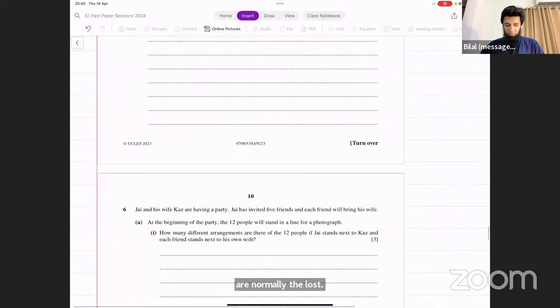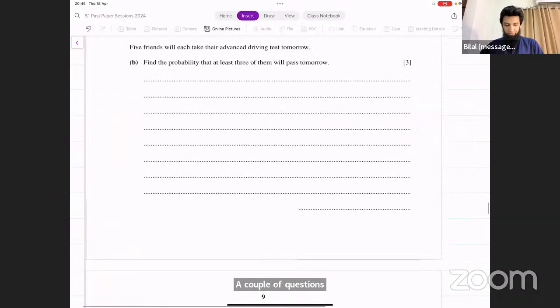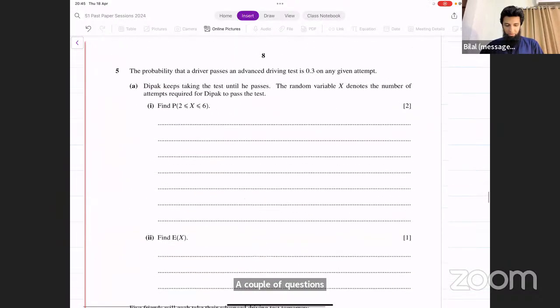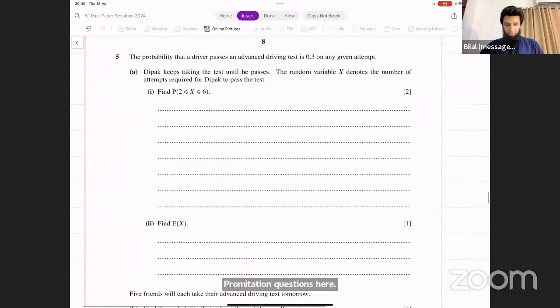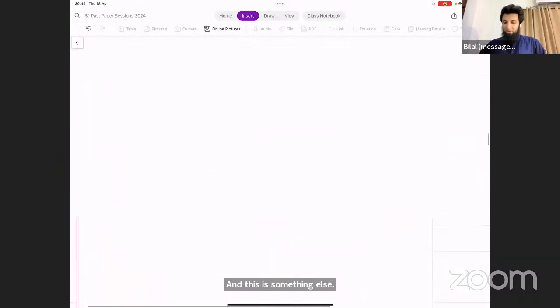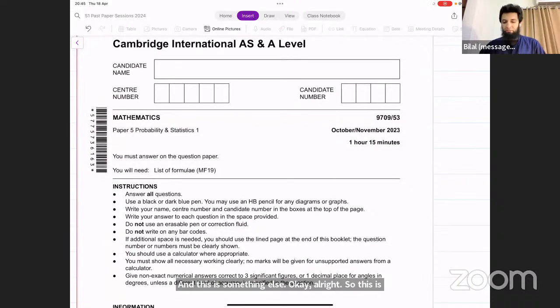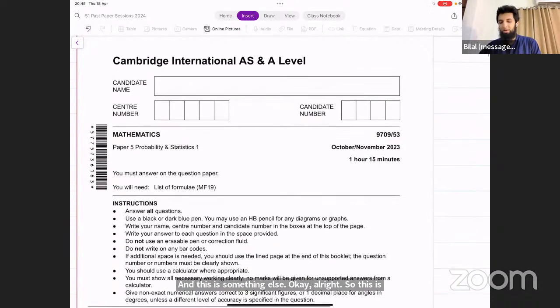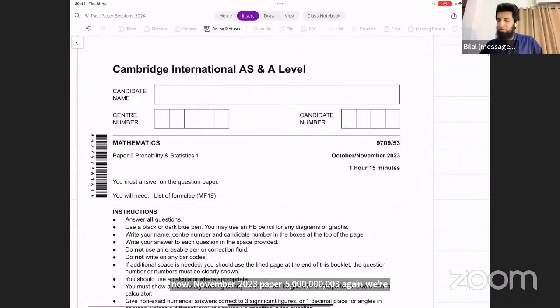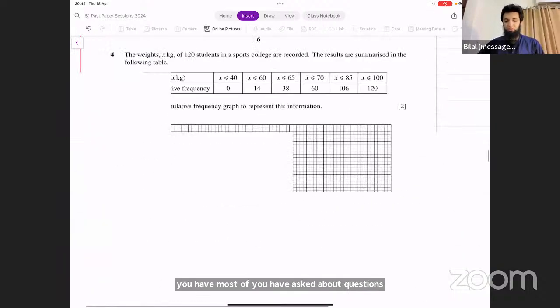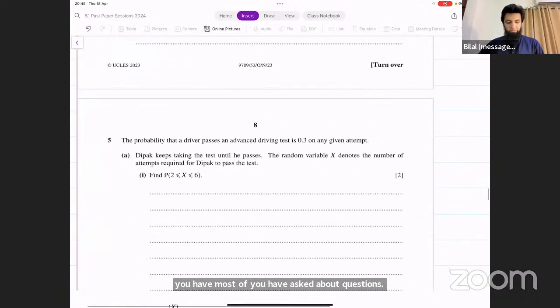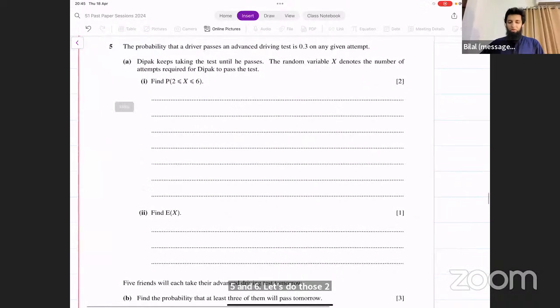Yeah, so again, permutation questions here. And this is something else. Okay, all right. So this is now November 2023, paper 5, variant 3. Again, we're going to look at some difficult questions from this, and most of you have asked about questions 5 and 6. Let's do those 2 questions. Okay, let's start with this one.